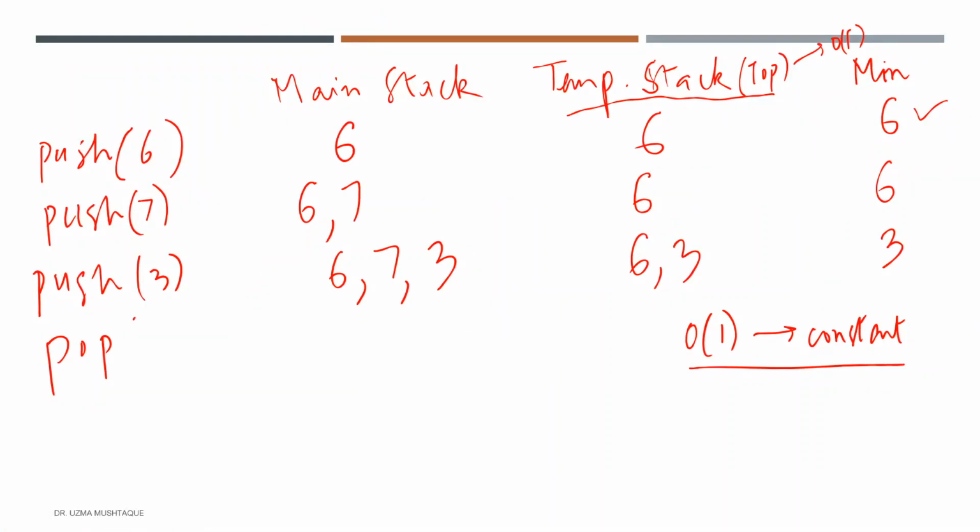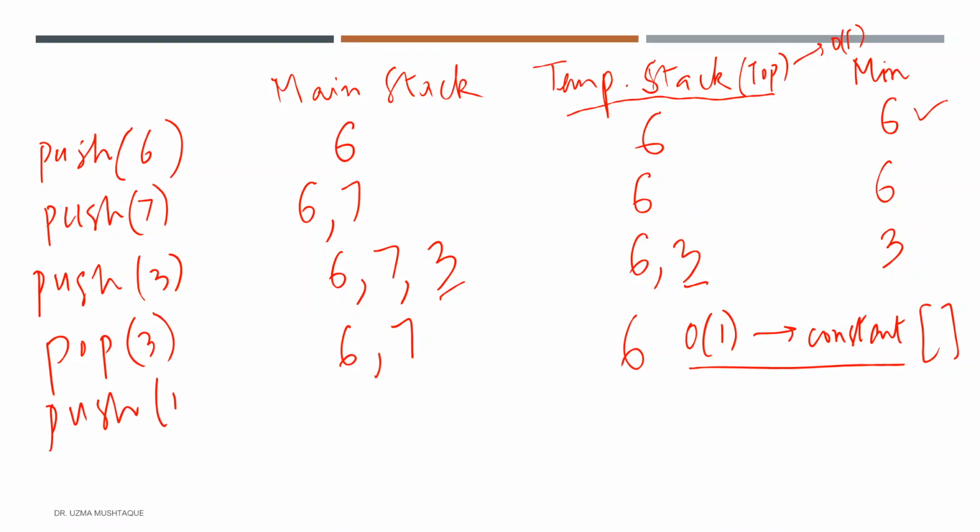So for instance, if I'm doing a pop 3 here, it should pop only if the top elements of both match, right? So in this case, this will become 6 and this will become empty, right? Or let's say I have a push 1.